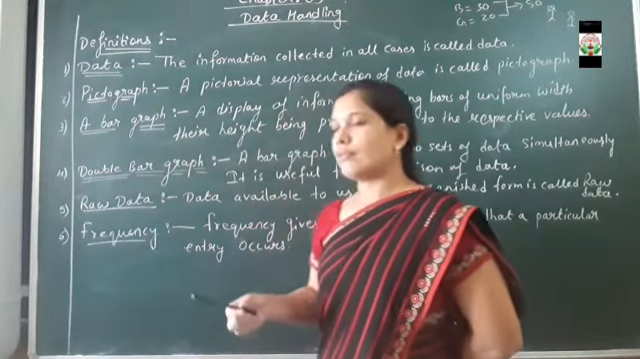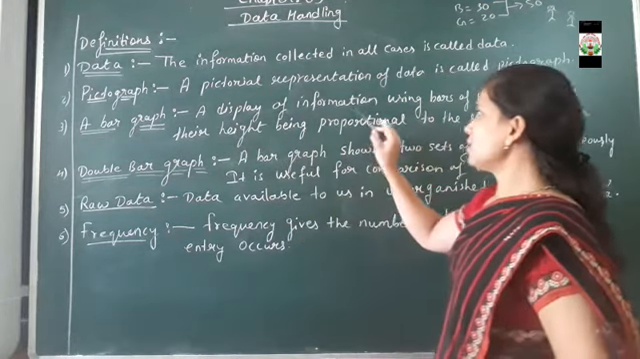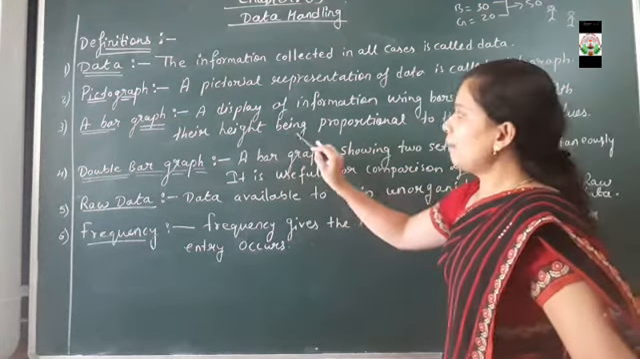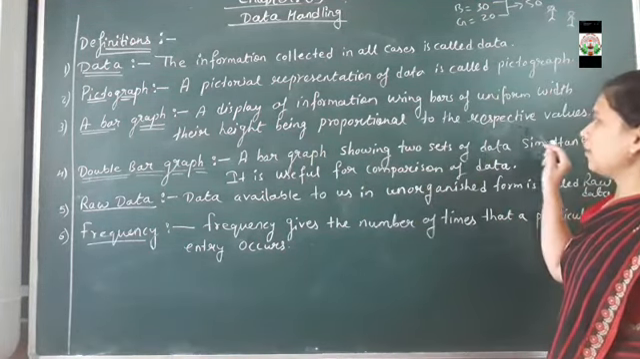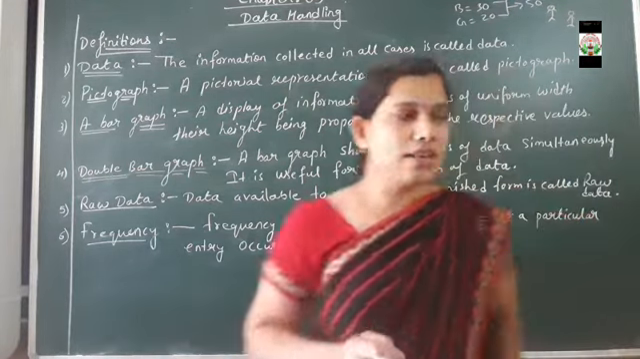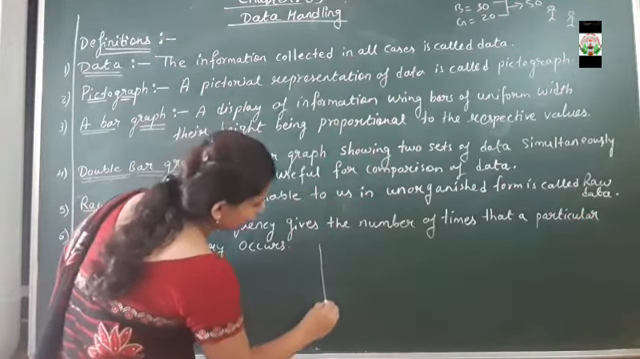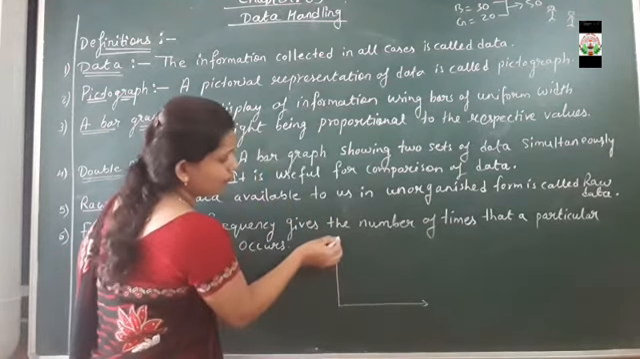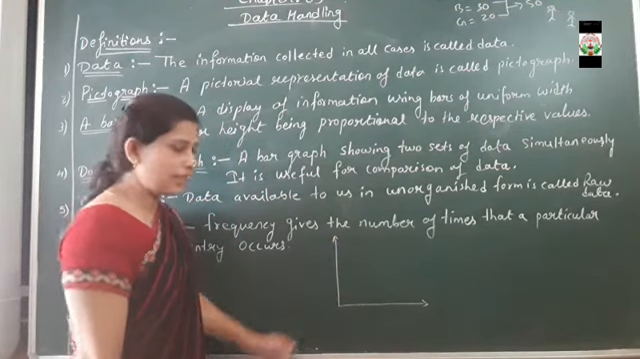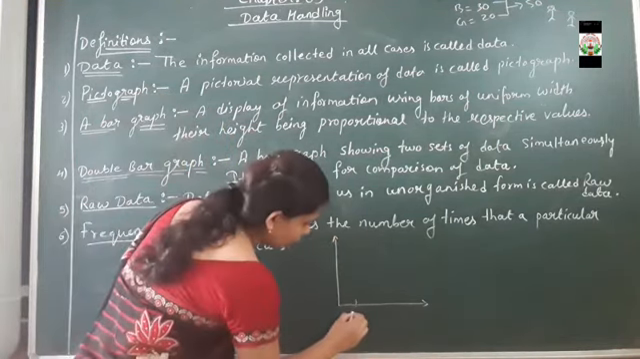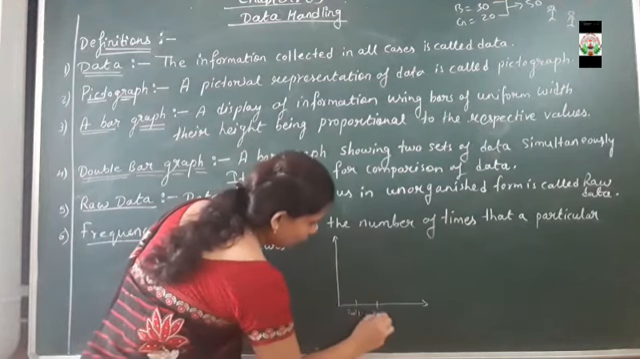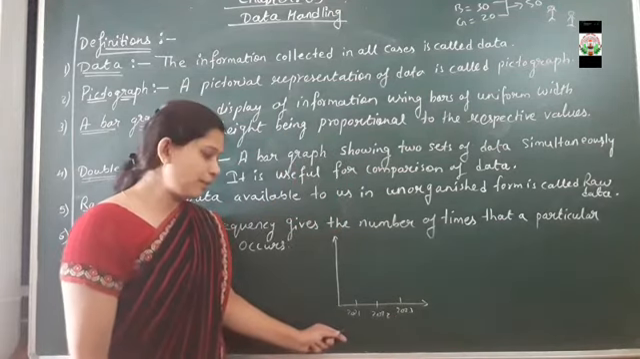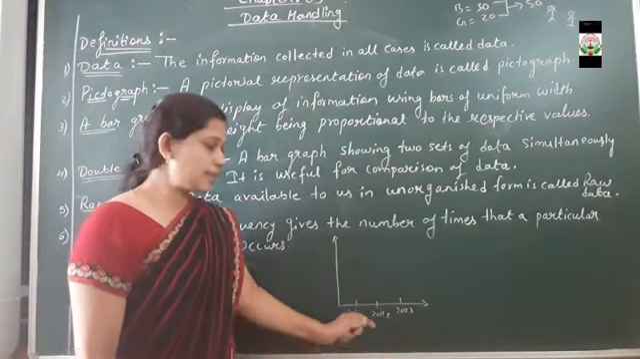Third one is a bar graph. What do you mean by a bar graph? A display of information using bars of uniform width, their height being proportional to the respective value. It means that a bar graph is used when we represent particular information in a graph. Suppose the number of boys and number of girls we are going to represent here for the years 2021, 2022, then 2023. So here we represent the class 8 data of boys and girls present in class 8.